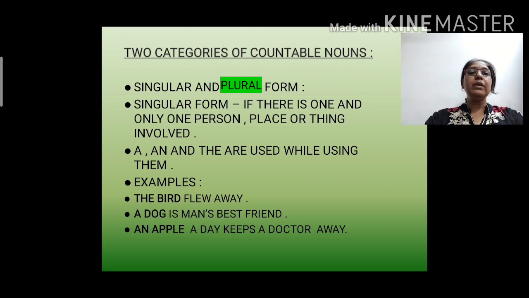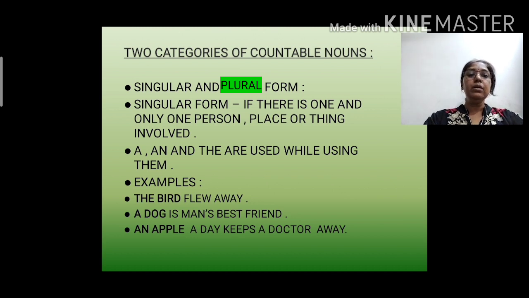Let's see the singular form. If there is one and only one person, place or thing involved, then it is in singular form. Yes, singular means one only. And how you can identify that it is only one? Before that it is used a, an, and the. Okay, let's see the example.